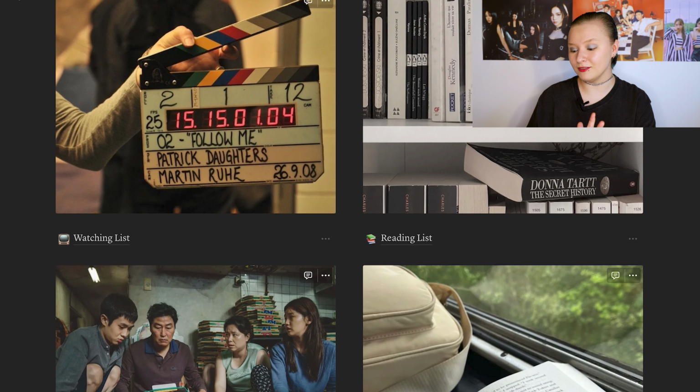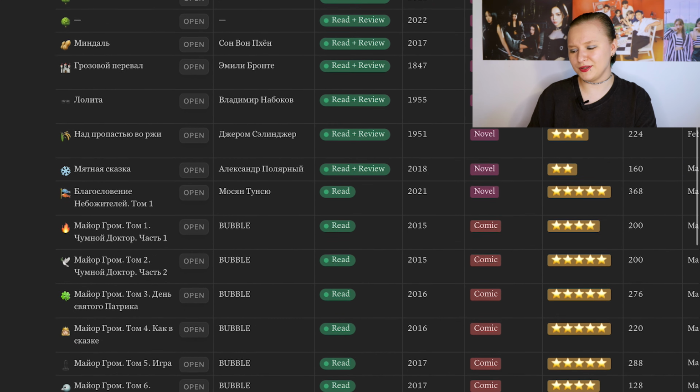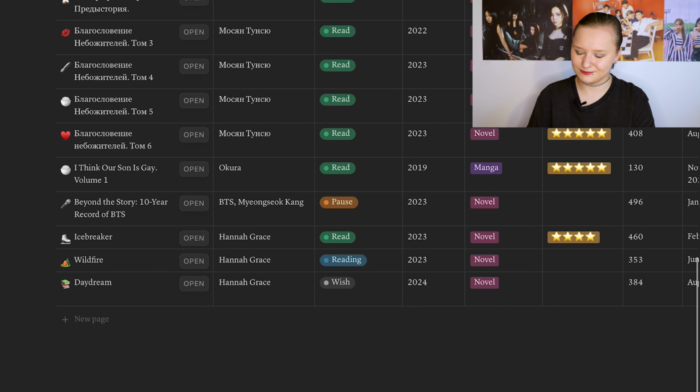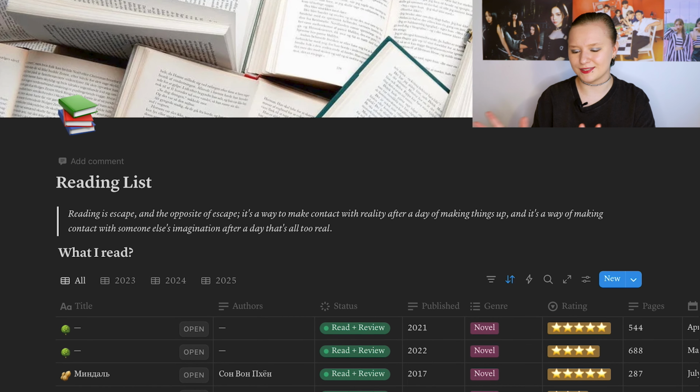Now we will have a look at reading list. And here the table is not so big. Reading books takes much more time than watching films, so reading is escape and the opposite of escape. It's a way to make contact with the reality after a day of making things up. And it's a way of making contact with someone else's imagination after a day that's all too real.